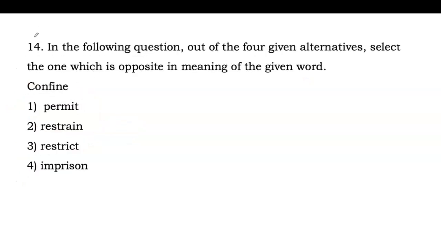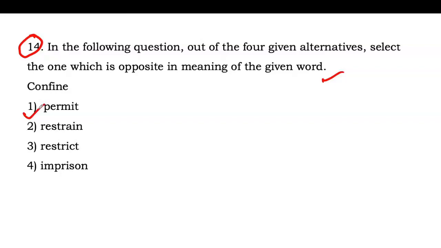Next one is question 14. In the following question, out of the four given alternatives, select the one which is opposite in meaning of the given word. Confined. Confined we can say a small place, ठीक है, where we keep animals, or we can say a person, okay, usually in a small place, okay, that is confined. Permit we can say to allow somebody to do something.